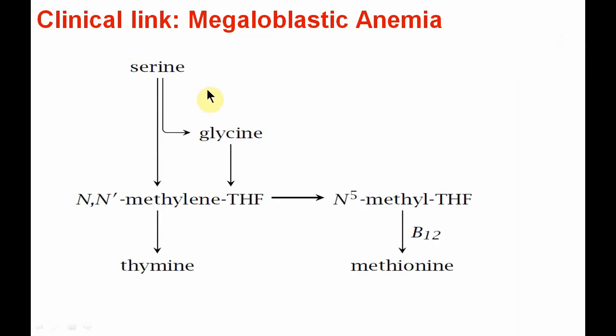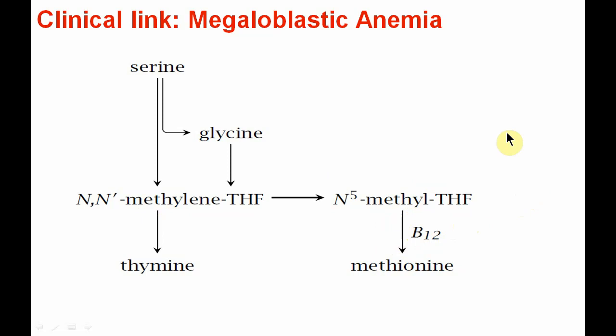In this reaction we have seen that serine and glycine are both important sources of one carbon compounds which are linked to the tetrahydrofolate. Methylene tetrahydrofolate is important to synthesize thymine, which is further incorporated into the DNA. This methylene tetrahydrofolate is converted to N5 methyl tetrahydrofolate, which is further converted to methionine with the help of vitamin B12, the reaction we have just seen previously.